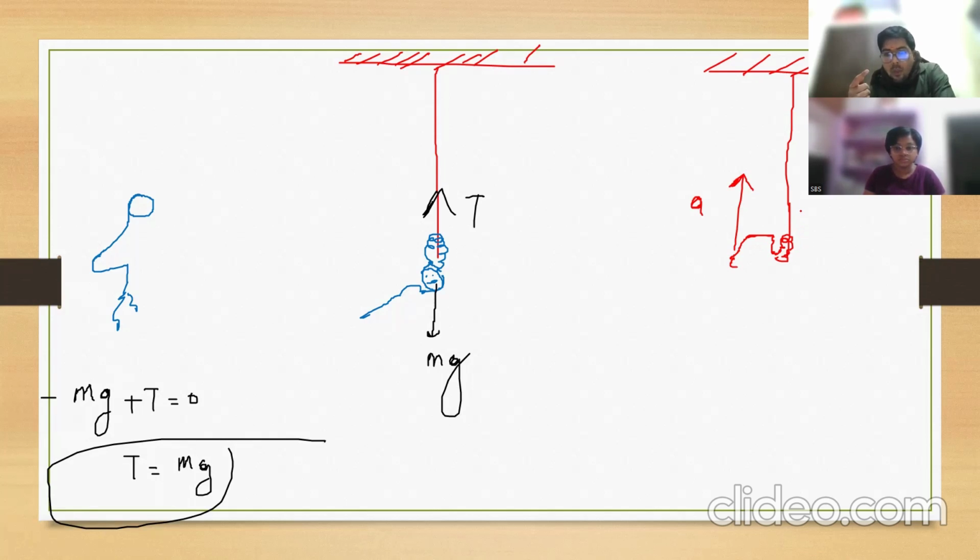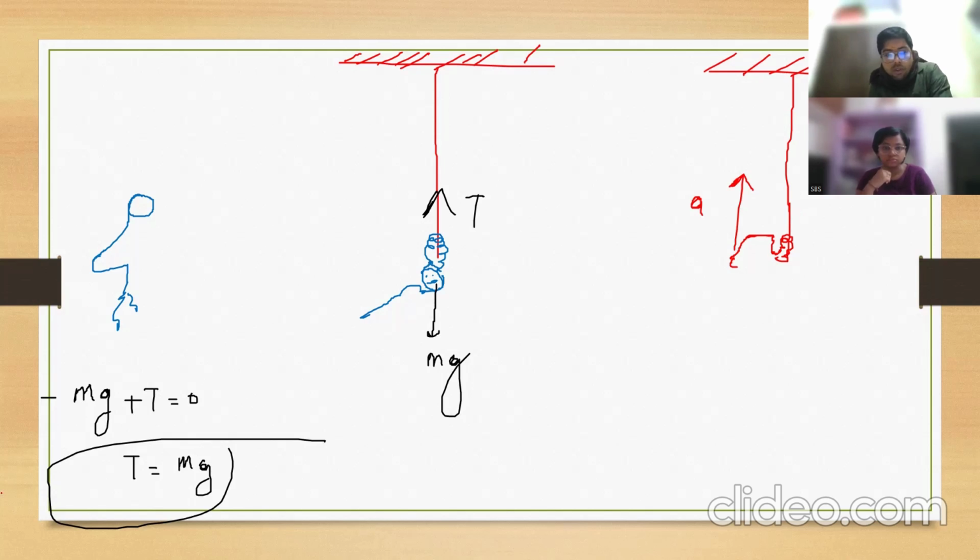Clear? Yes, sir. Now something is there which is helping the monkey to go up. Some net force is there. He is doing action on the rope, and reaction on the monkey. Action and reaction act on two different bodies, one monkey, one rope. He is doing action on the rope like this. He is taking the rope downside and he is going up.